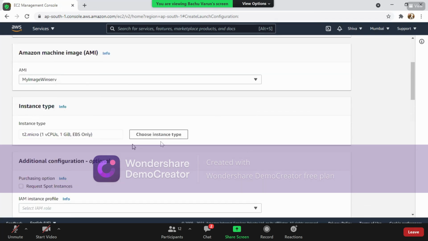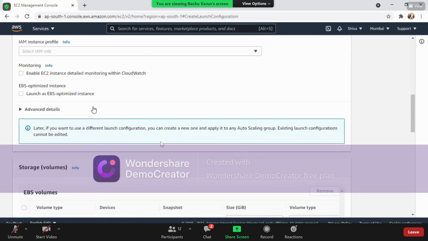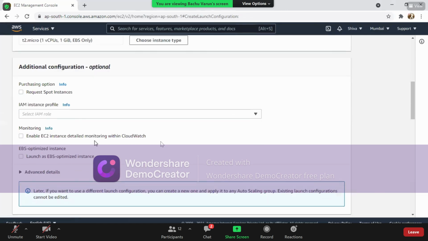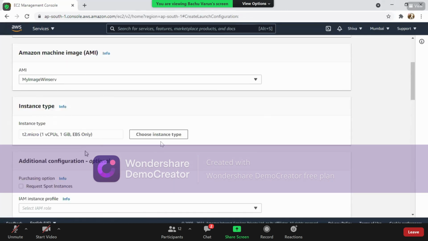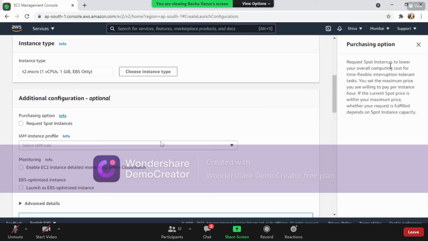Right. This is selected. Next, there are multiple options here. We are not going to select all these options because this is additional configuration which is optional. They mentioned it here. But if you have some profiles or if you're going further inside, you're going to use all these things. If you want to know all these initial options, we have an option called info. Click on info. There will be a huge amount of information here on your right panel.